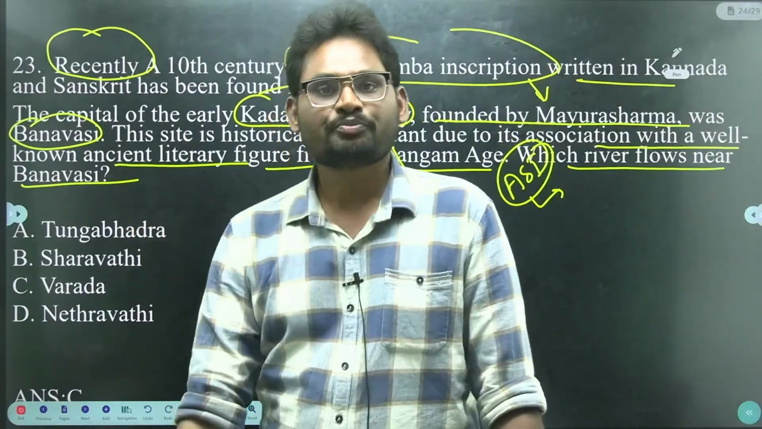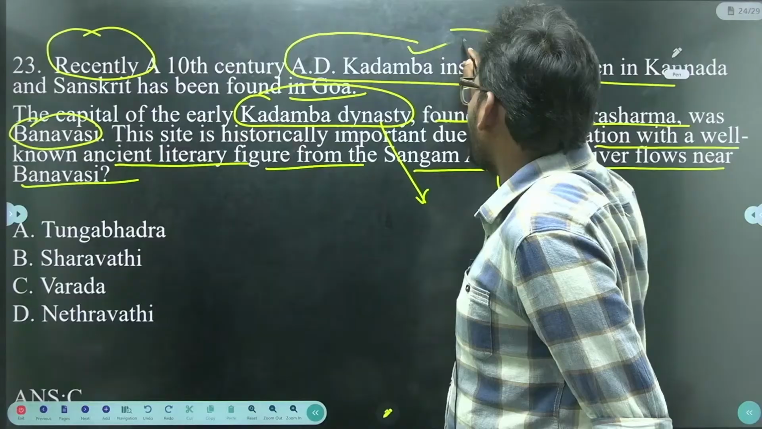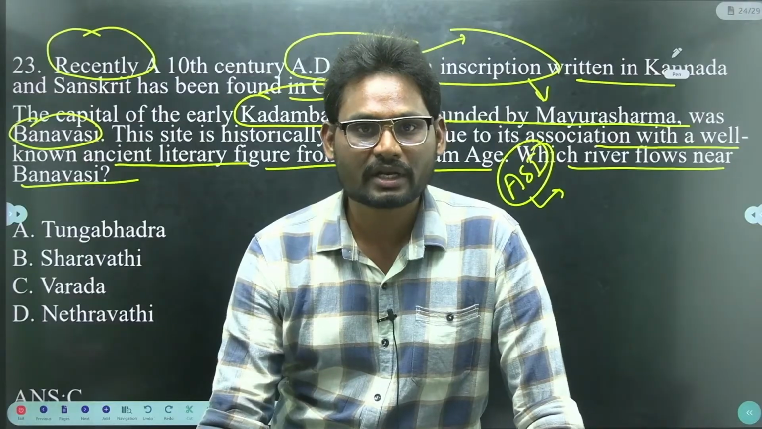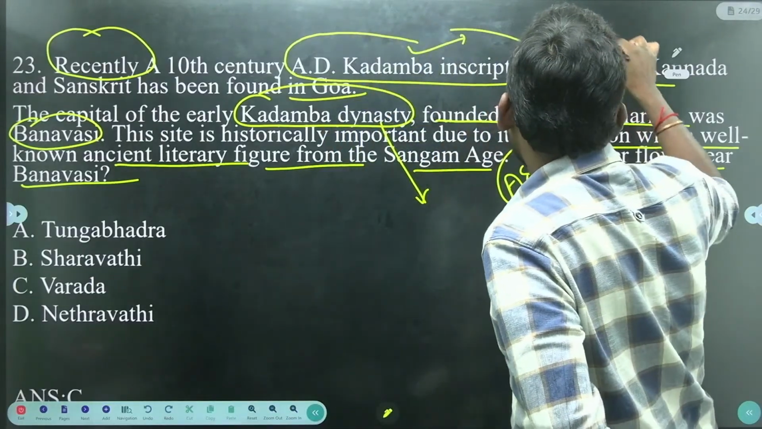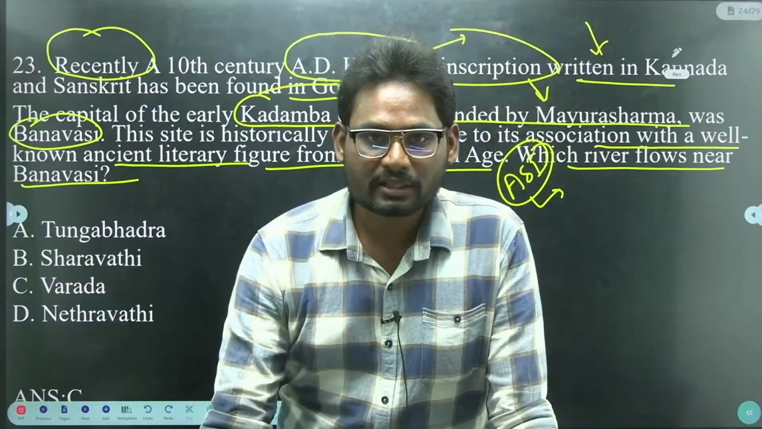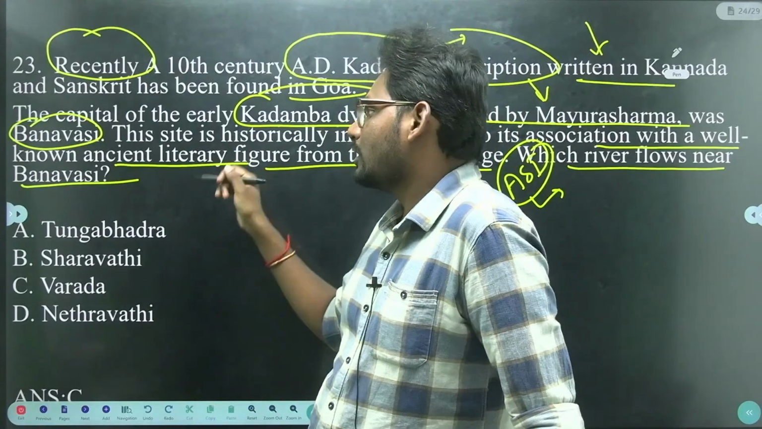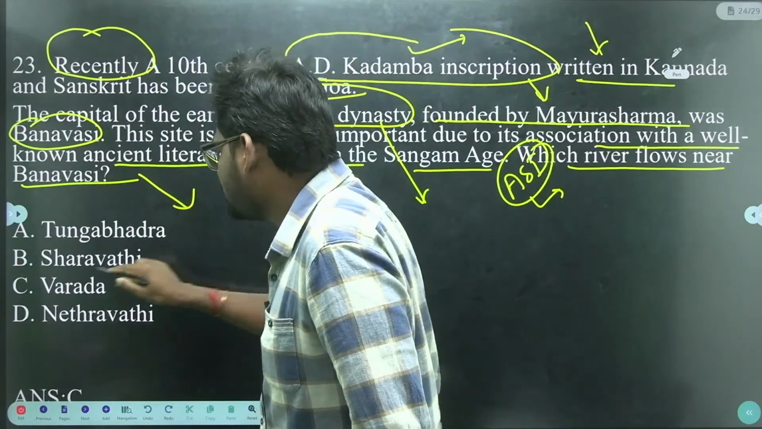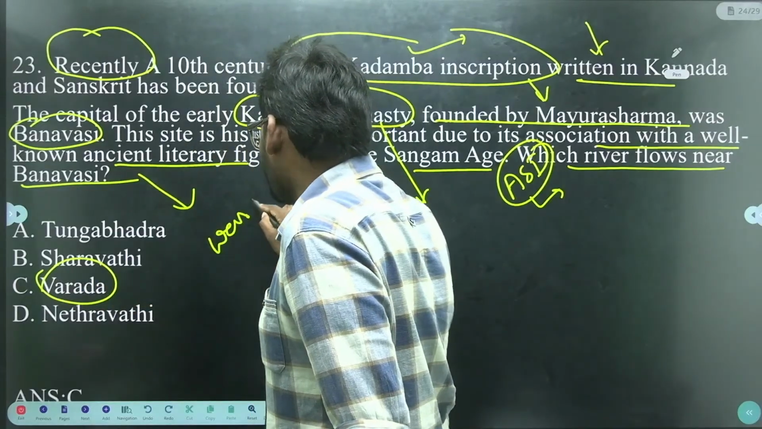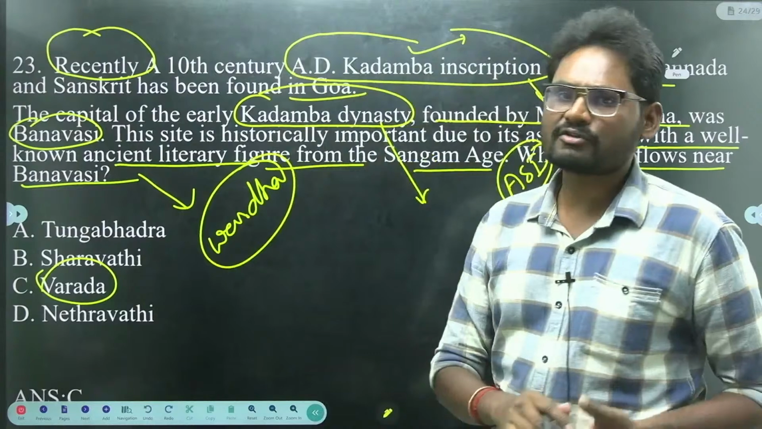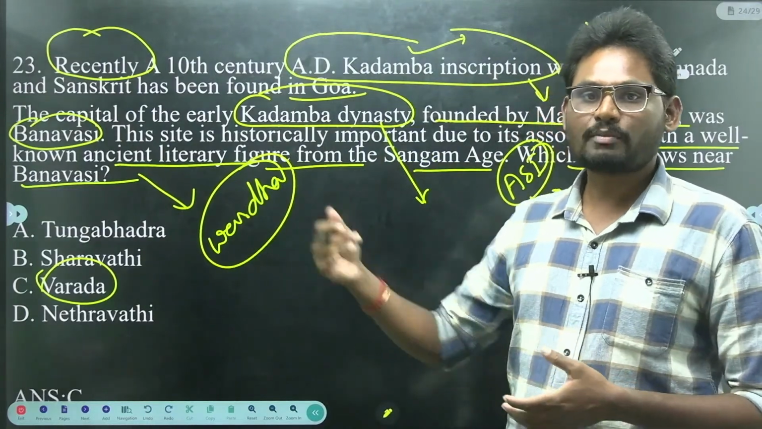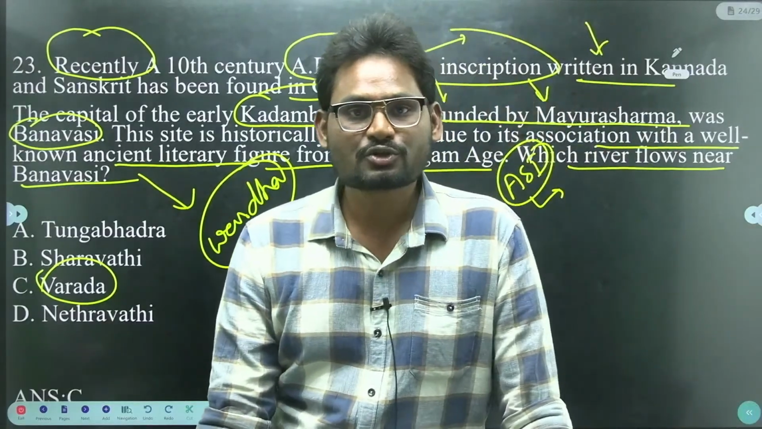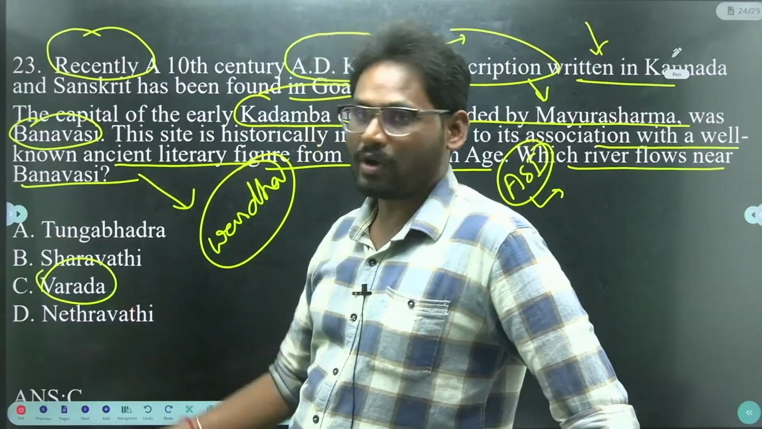So Mayura Sharma established Kadamba dynasty. So recently Archaeological Survey of India unearthed an inscription at Goa which was written in Kannada and Sanskrit. Here the earlier capital city of Kadamba dynasty was Banavasi. So Banavasi was located on the banks of which river? That is Varda river. So on the banks of Varda river, Mayura Sharma established Kadamba dynasty with the initial capital city of Banavasi. So Banavasi is located on the banks of river Varda.